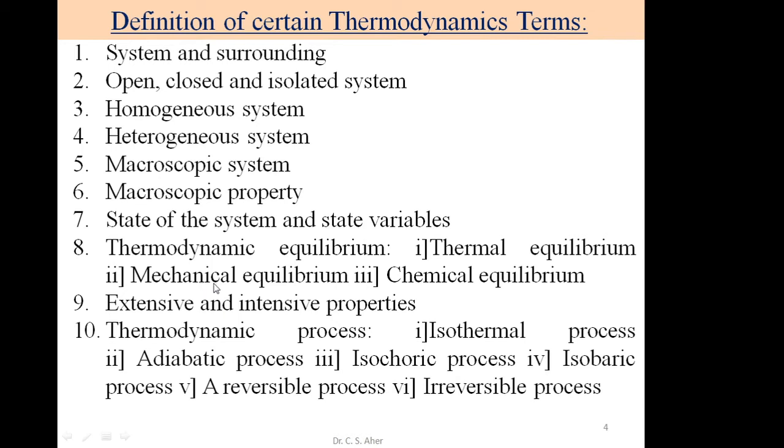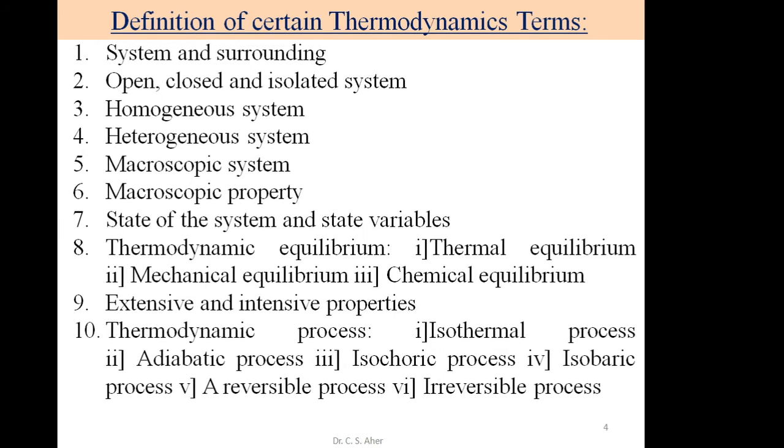It implies that no work should be done by one part of the system over another, or no macroscopic movement of matter should take place within the system. At that time the system is said to be in mechanical equilibrium.